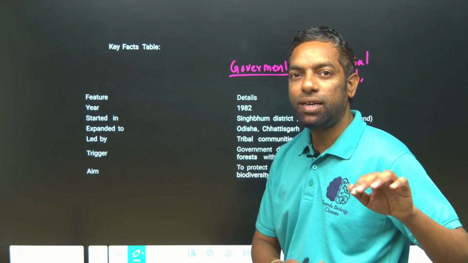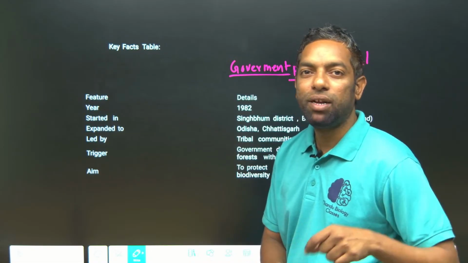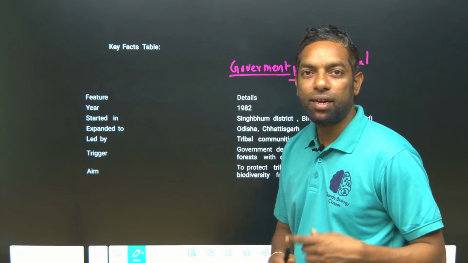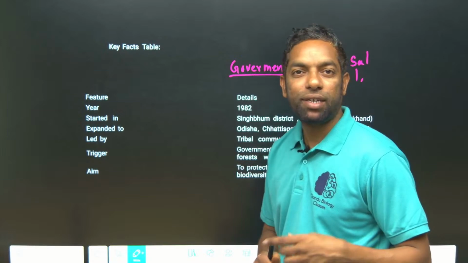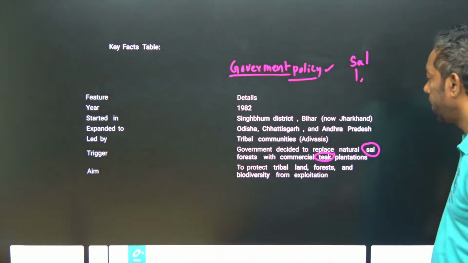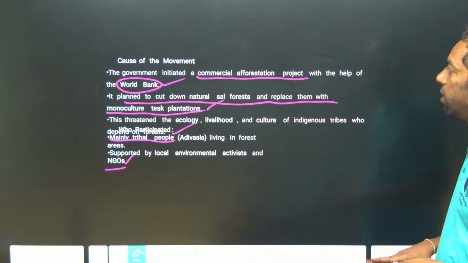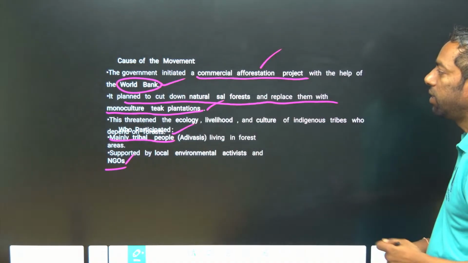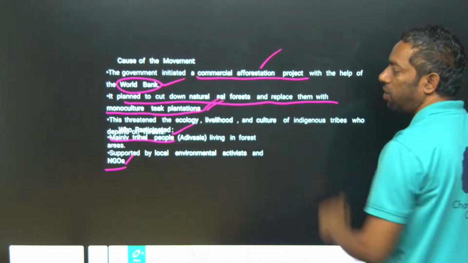It is a plantation initiated by the government. That's why the local communities fought against the plantation of these teak trees. It was a government commercial afforestation project, a monoculture teak plantation.